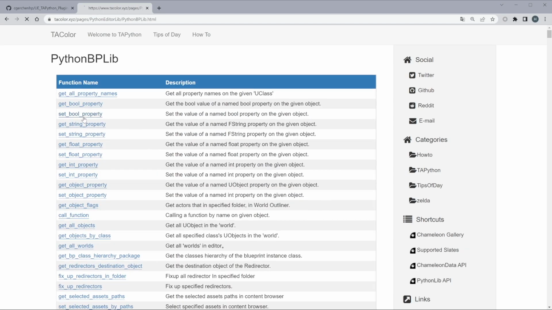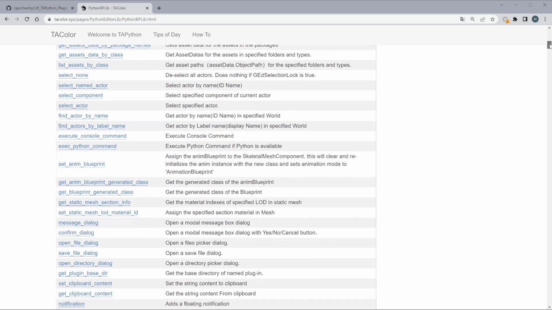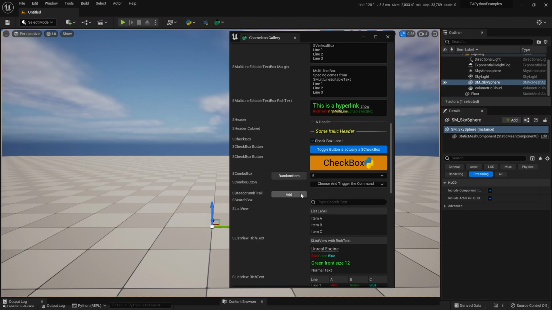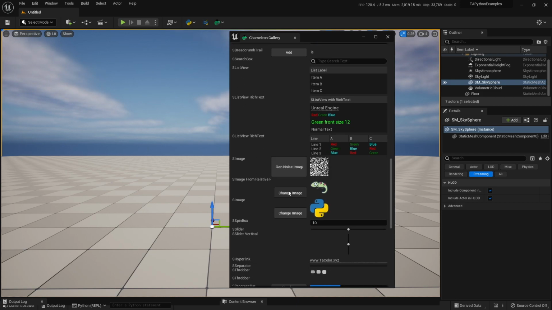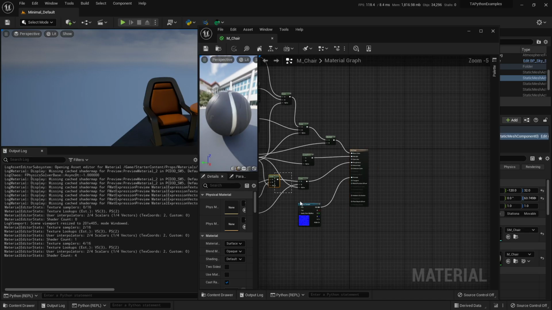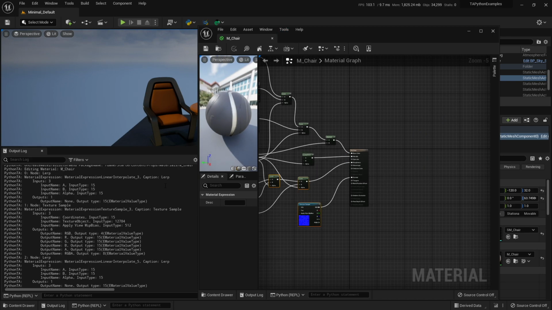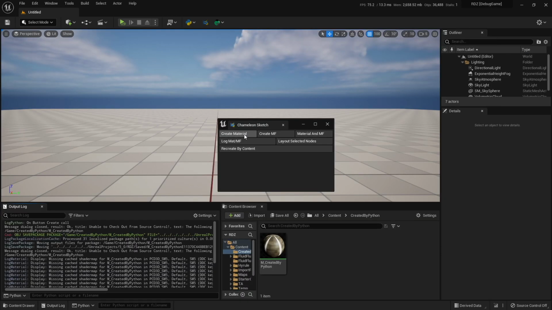In addition, TA Python provides more than 200 editor API to make developing tools easier. Some of them allow developers to invoke the built-in function of Unreal Engine through Python. Some are used for editing assets by Python script. For example, create user-defined structure, data table, or more control for material expressions. If you want to extend the API yourself, add a blueprint library and add your method to it. Then you can call it from the Python console or from a button click.